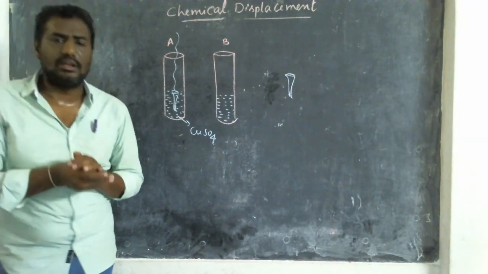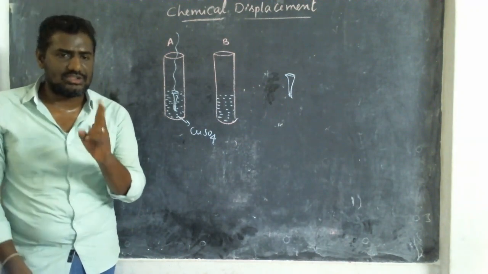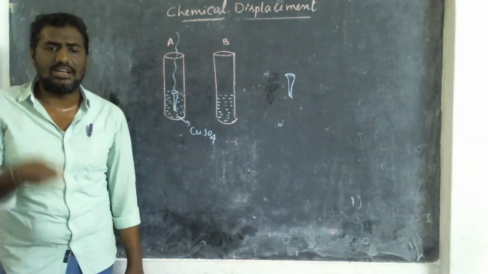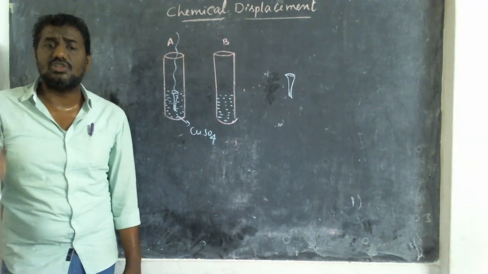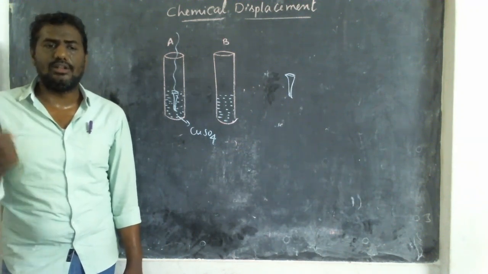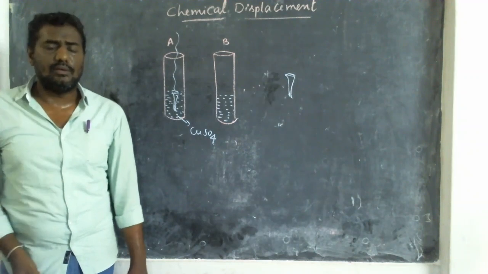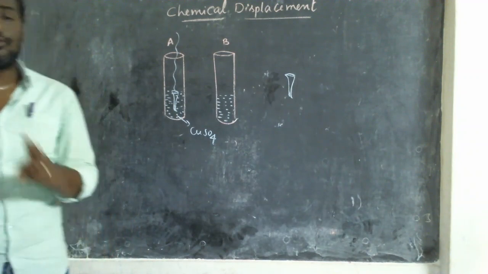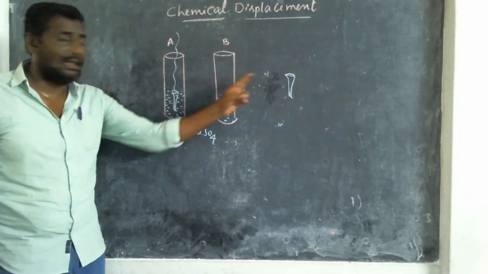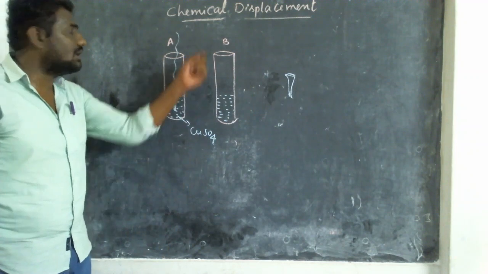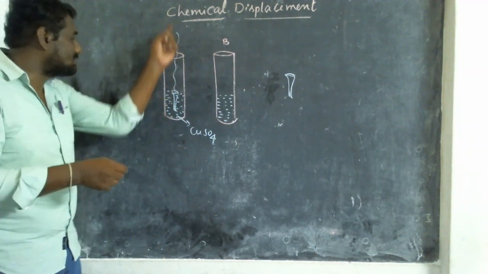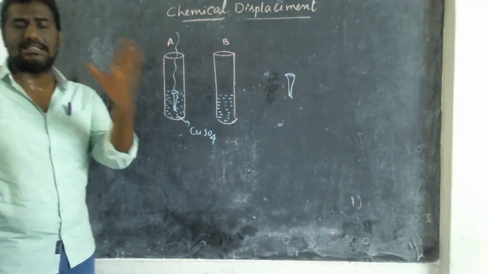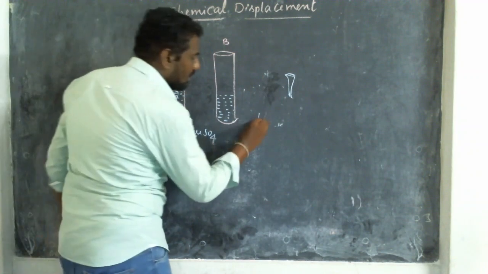So what have I done here? First of all, I have taken two test tubes and marked them A and B. In both test tubes, I added a little amount of copper sulfate, which is blue in color, and then added water and made it into a solution. Now in both test tubes I have a blue color solution. Now I have taken two fresh iron nails. One iron nail I kept aside for comparison. The other iron nail I tied with a thread and suspended in the first test tube. Then we have to wait for 20 minutes.